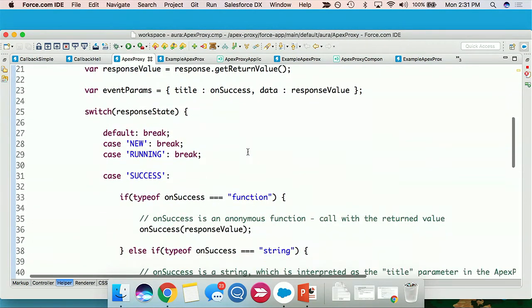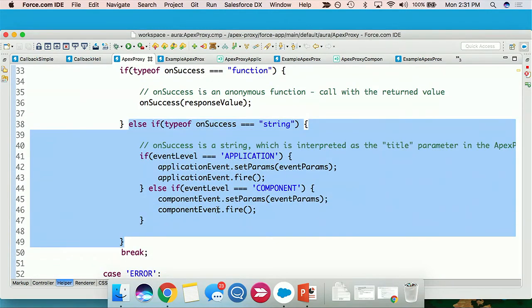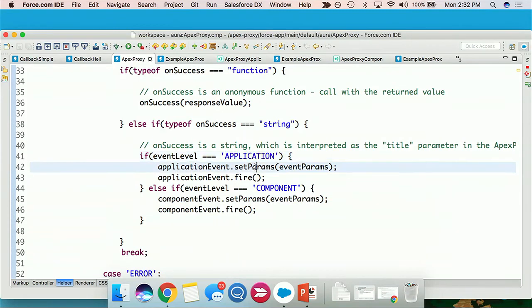Back over here in helper, the second half of our success and error call or event responses evaluate to say, did you pass me a string when I was successful or when I was an error? If the answer is yes, did you pass me an event level that was application? If so, fire that application event, and anyone in the application that's along with this component can listen for that, for better or worse. If you pass a component level event, fire that event and broadcast that only as high as the component hierarchy needs to or would allow me to.